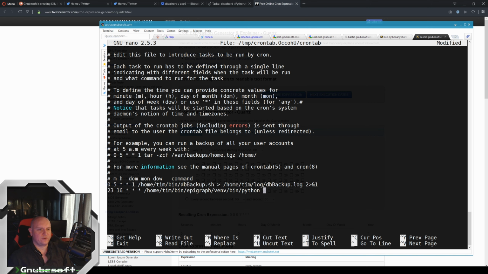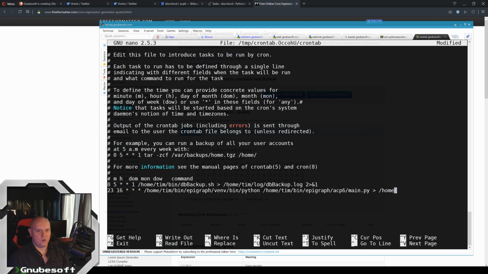All right, use that version of Python in our virtual environment to run home tim bin epigraph ecp6 main.py. Now, the rest of the stuff you see up here is exactly the same way that requirements text. We do a greater than sign and we pipe the log somewhere.